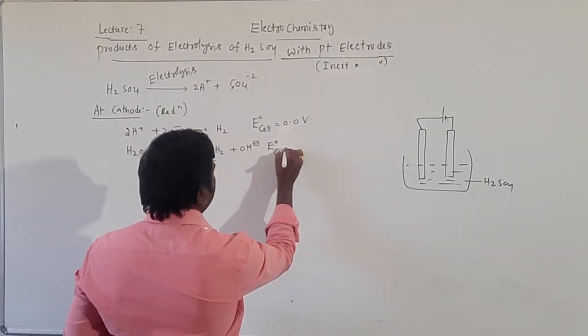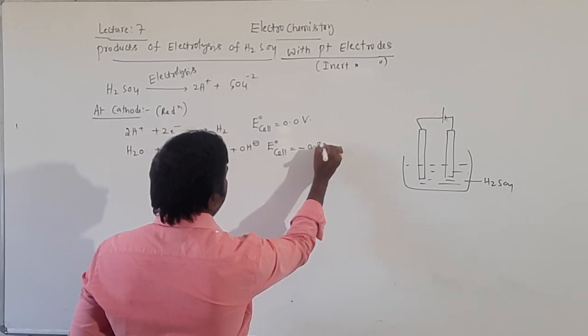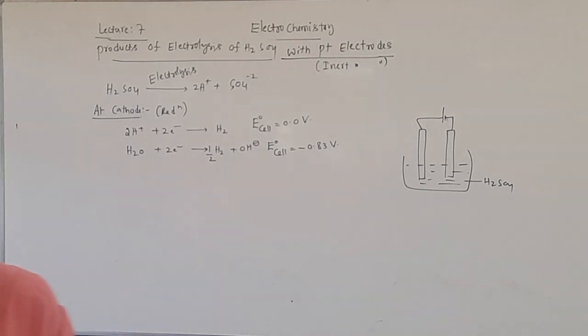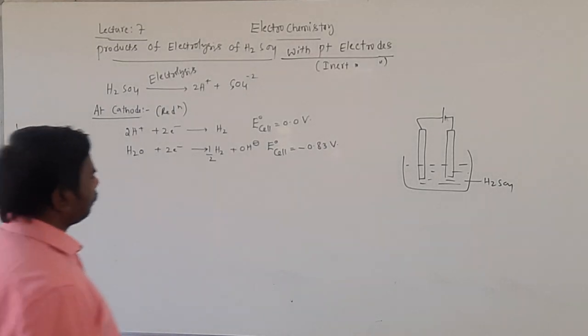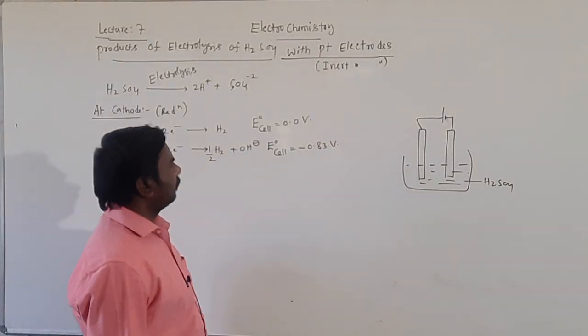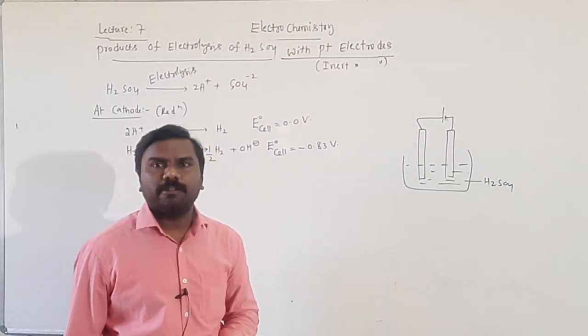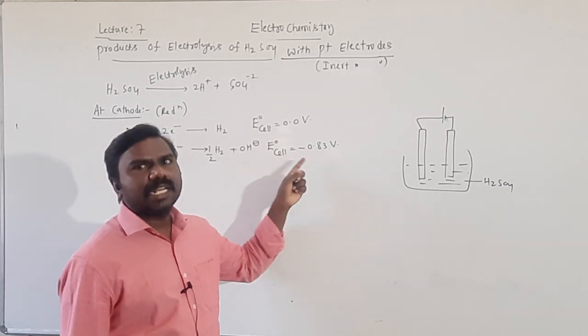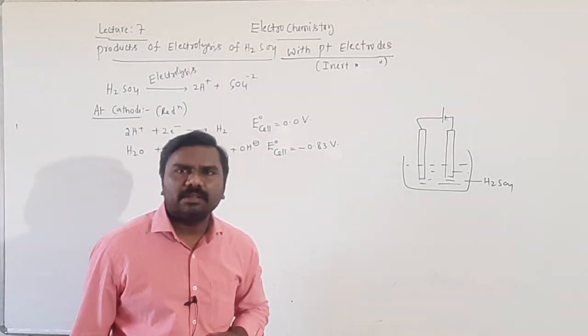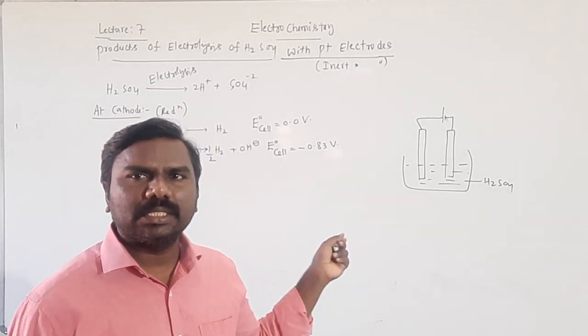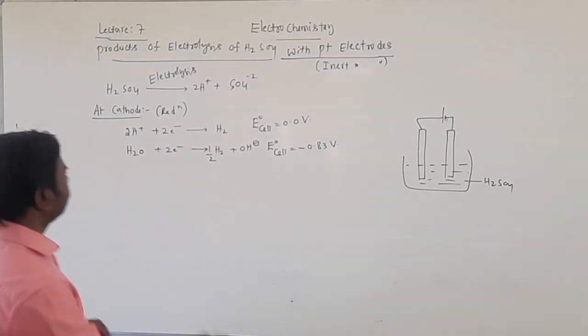Water reduction potential is minus 0.83 volts. Just observe, at cathode generally high SRP value required. 0 and minus 0.83, which is higher? 0 is higher than minus 0.83.